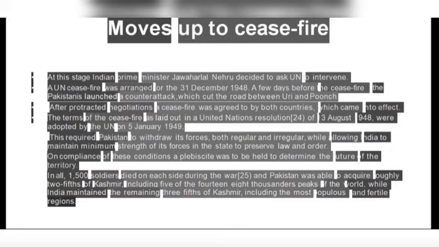The terms of the ceasefire, as laid out in the United Nations resolution of 13 August 1948, were adopted by the UN on 5 January 1949. This required Pakistan to withdraw its forces, both regular and irregular, while allowing India to maintain a minimum strength of its forces in the state to preserve law and order. On compliance with these conditions, a plebiscite was to be held to determine the future of the territory, which has not been held yet by the United Nations.